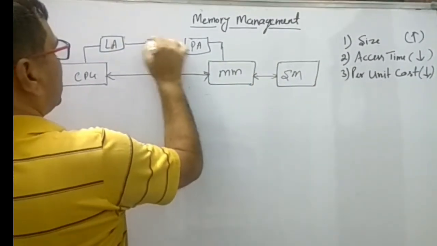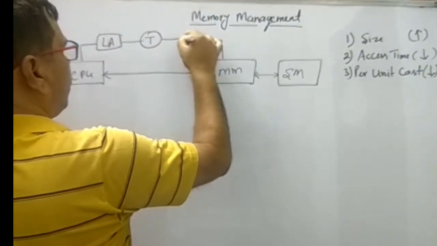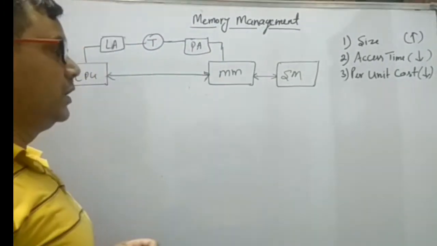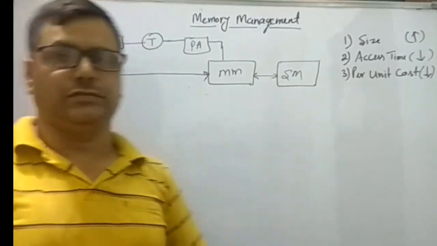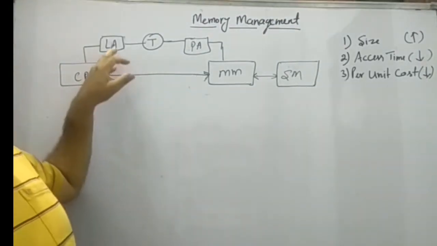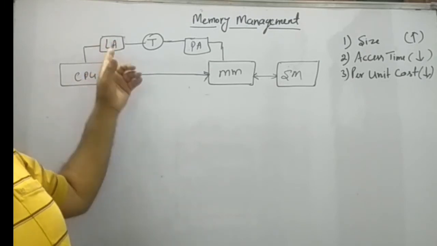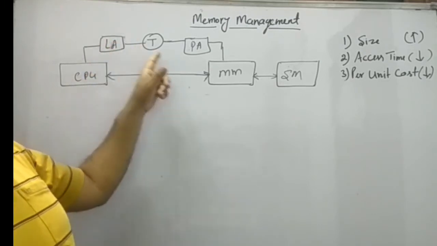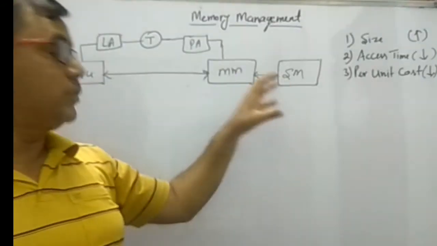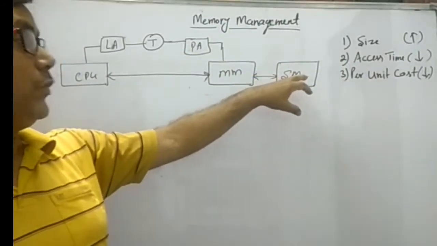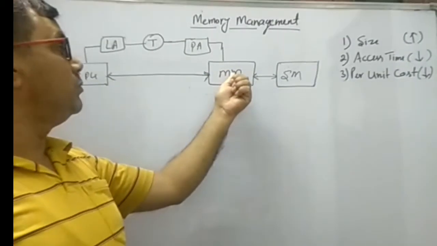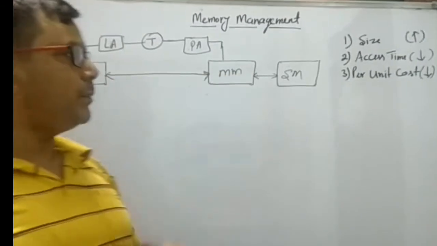Now the purpose of the operating system, or memory management, the sole purpose is just the address translation. That means translate the logical address into the physical address, so that the processes of the secondary memory which need execution are stored into the main memory through this logical address mapping.